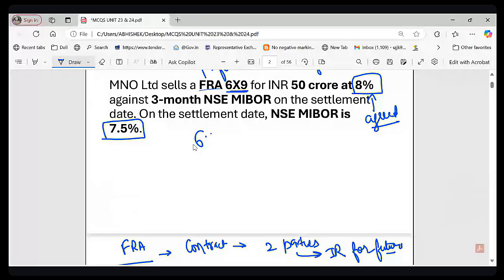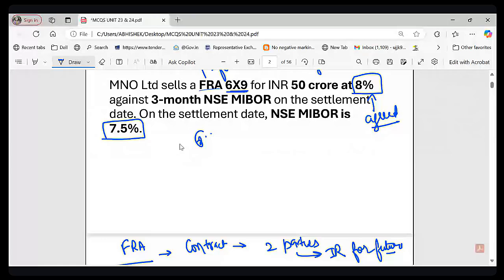Now let us think about this. If MNO Limited expected the interest rate to fall, would they sell the FRA or buy it, right? Please type in the chat box, sell or buy.